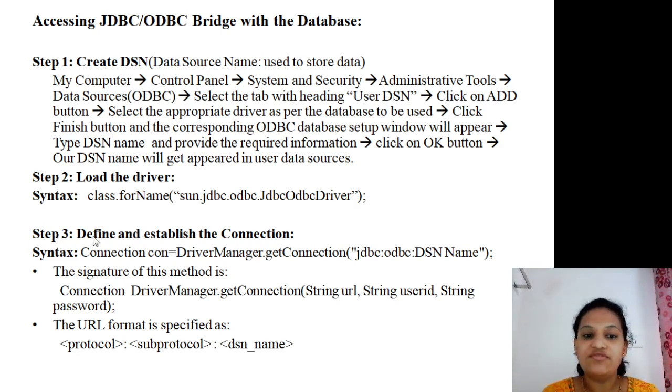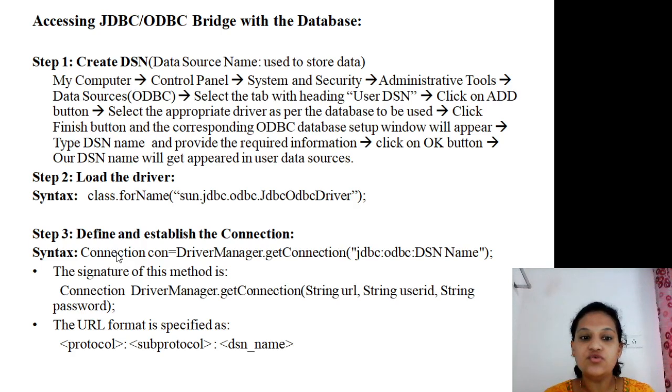Next, define and establish the connection. For that purpose we use this syntax: Connection con = DriverManager.getConnection. Connection is one interface, and according to the name, we can easily say that Connection is a kind of interface.